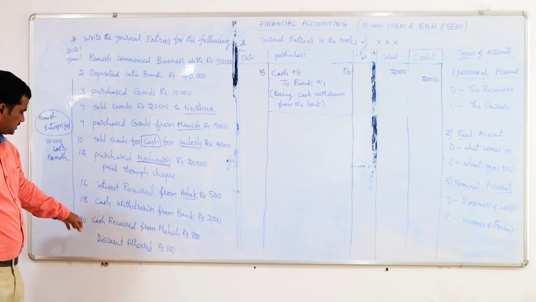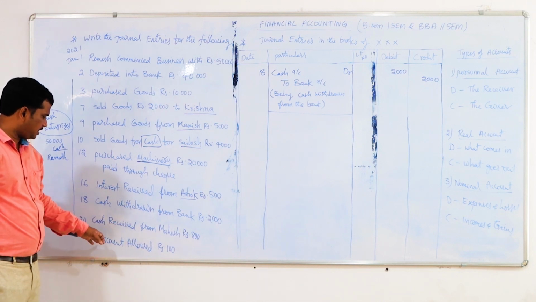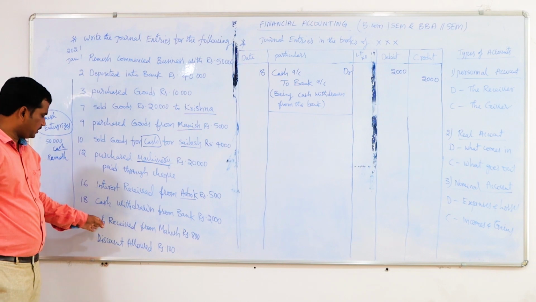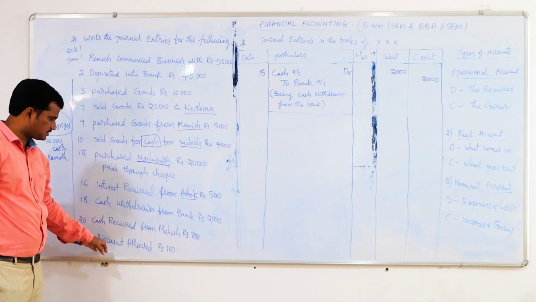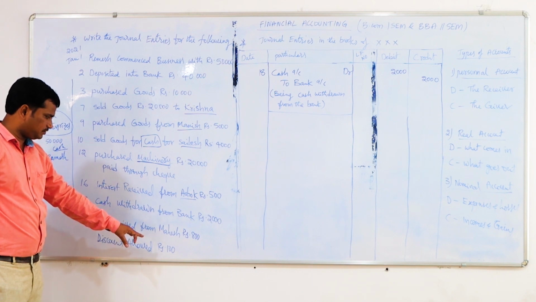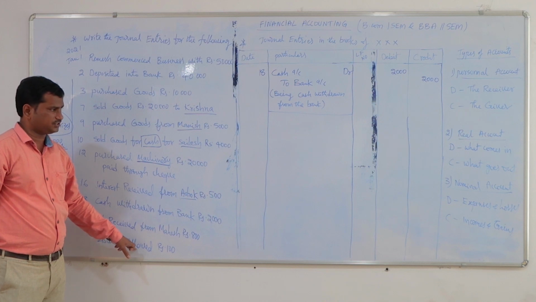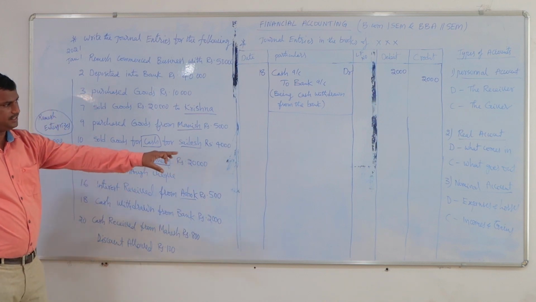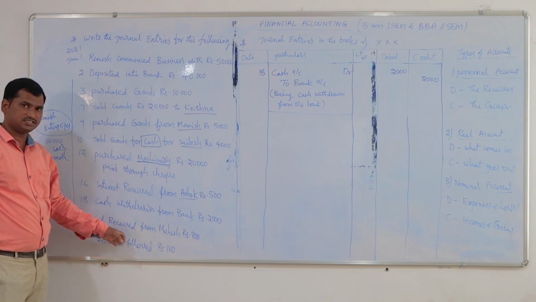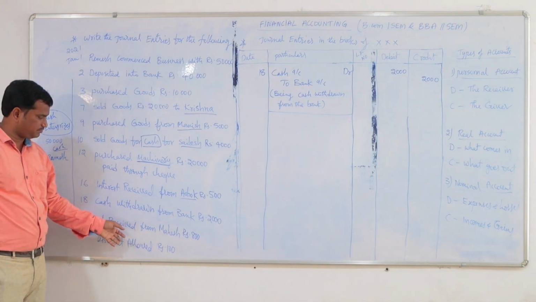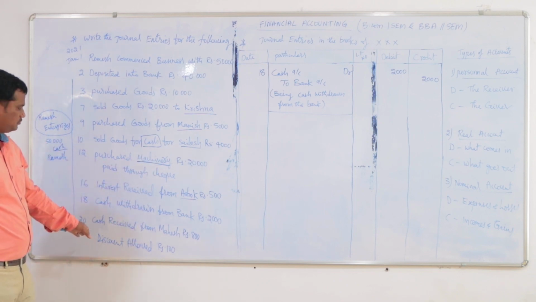Next we go to the next transaction, that is cash received from Mahesh rupees 800 and discount allowed 100. So we are receiving some cash from Mahesh for rupees 800 and we are giving some discount, rupees 100. Here discount allowed is a loss to the organization. So loss should be debited as per the nominal account. When the organization is giving some discount, that is a loss to the organization, so as per the nominal account, that should be debited.